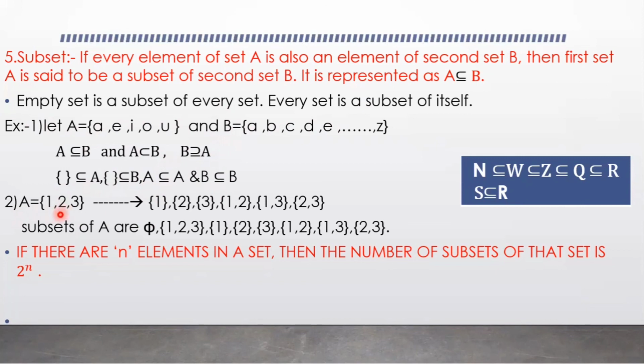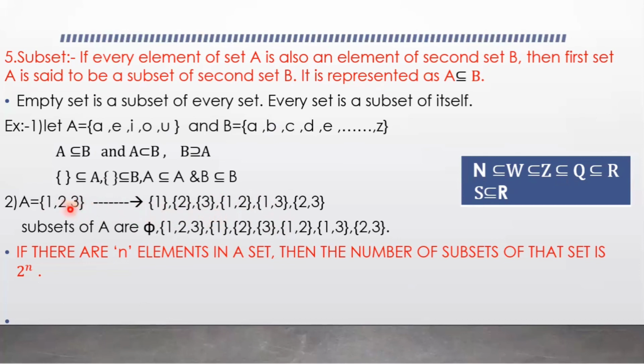Set of 1, set of 2, next set of 3, set of 1, 2, and set of 1, 3, set of 2, 3. So these are the sets we can form from this set. All these sets are a part of the set A. So these sets are subsets of A.